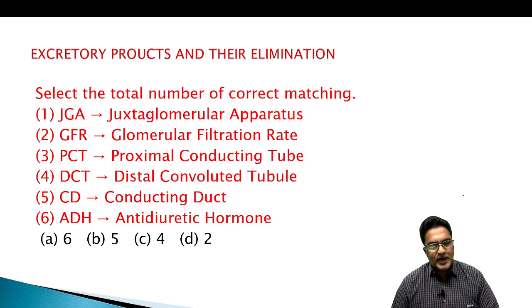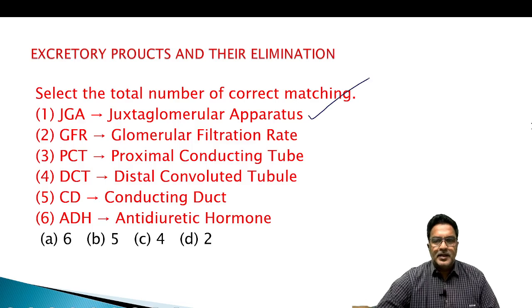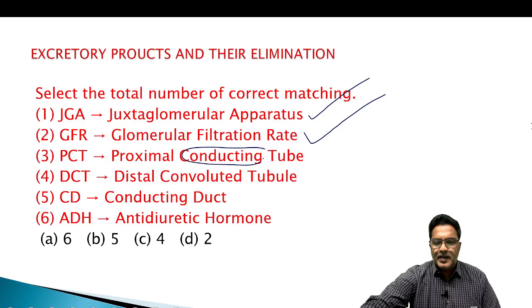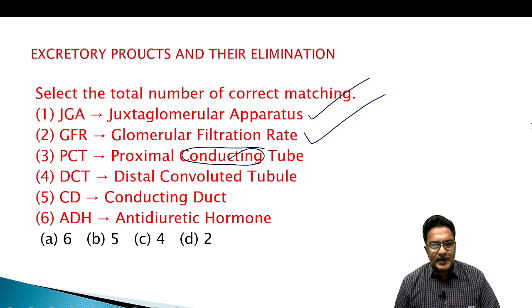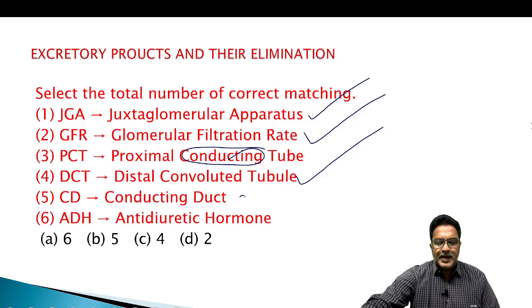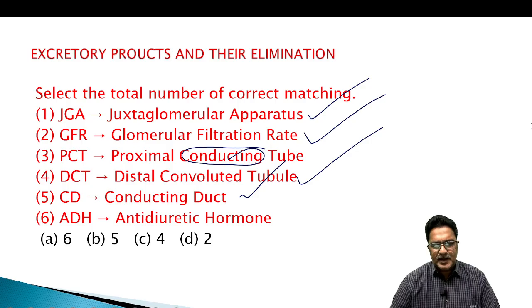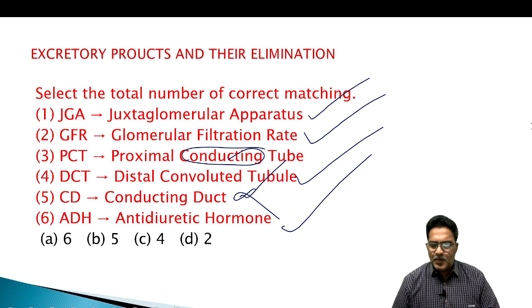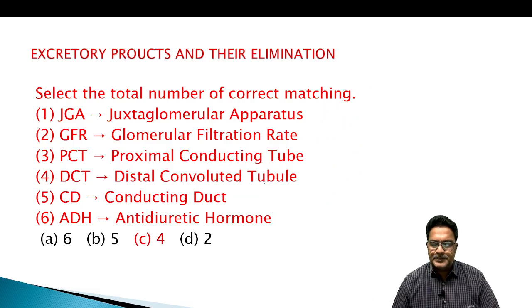Select the total number of correct matching. JGA, juxtaglomerular apparatus. Then glomerular filtration rate, GFR. PCT, proximal convoluted tubule. DCT, distal convoluted tubule. Conducting duct, collecting duct is better to say. Antidiuretic hormone. Okay, so what's our answer then? How many are correct here? 1, 2, 3, 4.